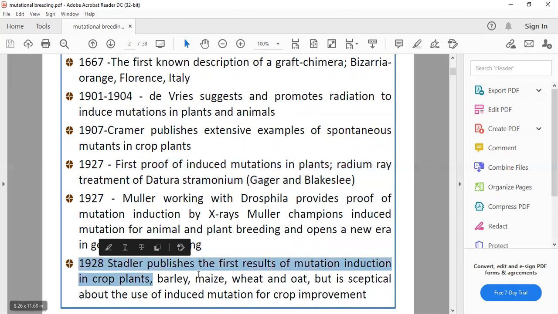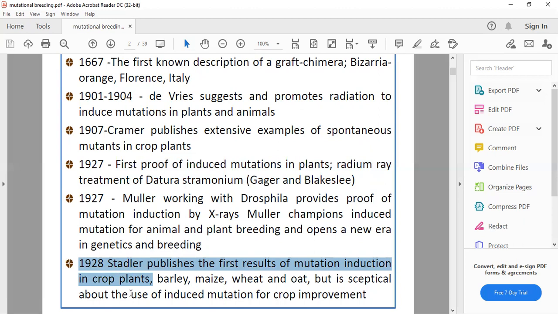Generally, mutational breeding was carried out mainly in monocotyledon plants, generally in cereals. Most of the varieties developed by mutational breeding are cereal crops.